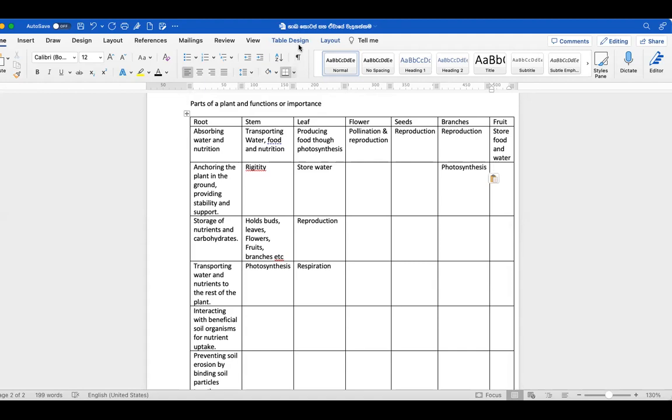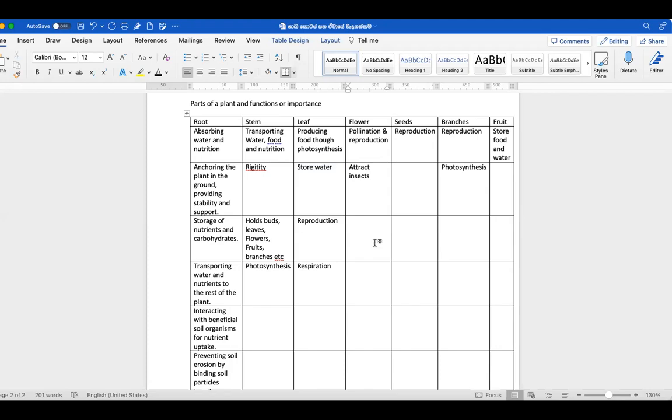Okay, you need to fill this. Come on, what else is there? Attract. Some leaves store water. Store water, yeah, I have not written that. Attract insects. Decoration, or maybe for gardening, we are using flowers.